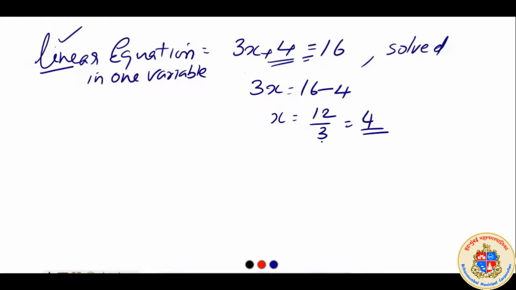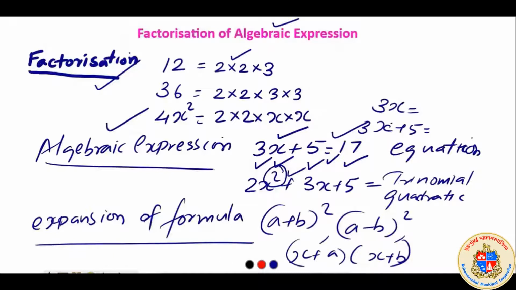One thing is clear to you, that factorize means you will be having that in product form. Algebraic expression means you will be having alphabets in the place of numbers. And the expansion of formula came over here because there we could find what we say as product.